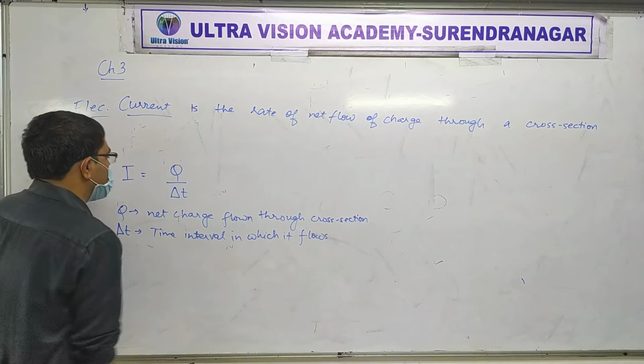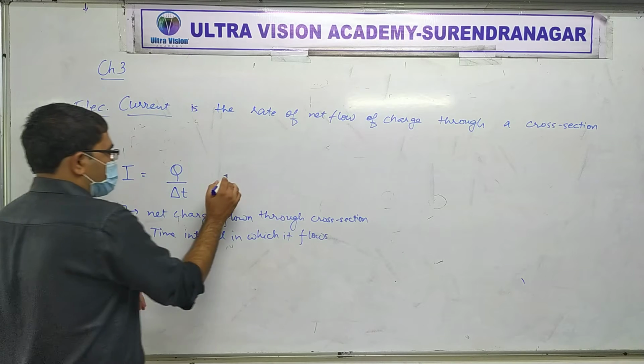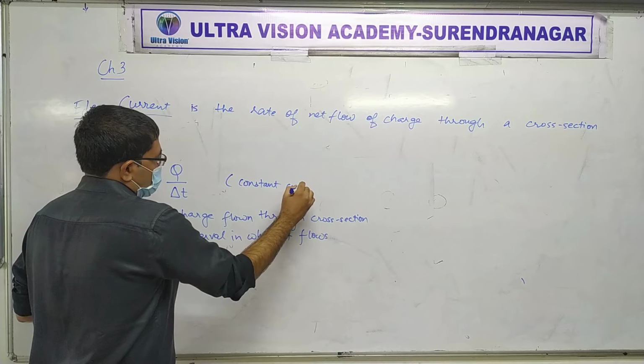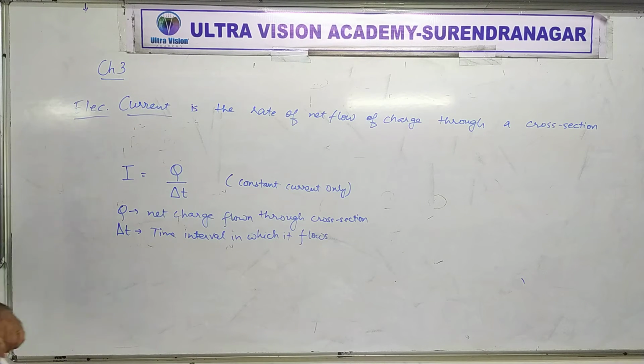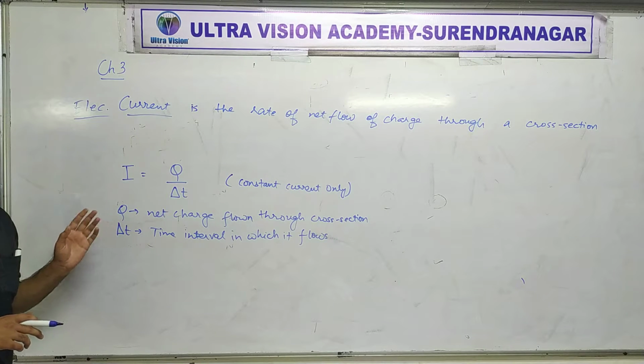But to be clear, this is only an approximate thing. Generally it works for constant current only. It's a simple formula. Mostly we are going to use this.